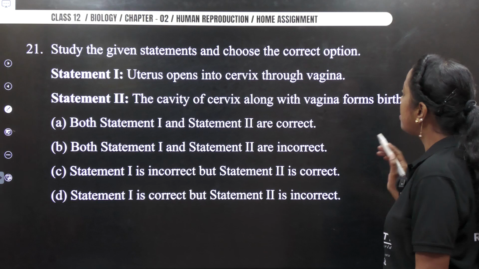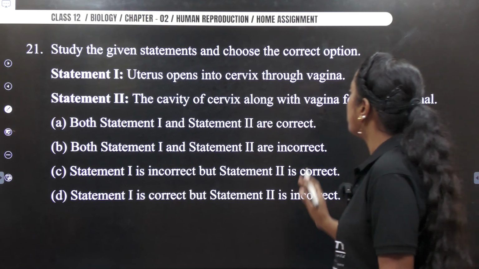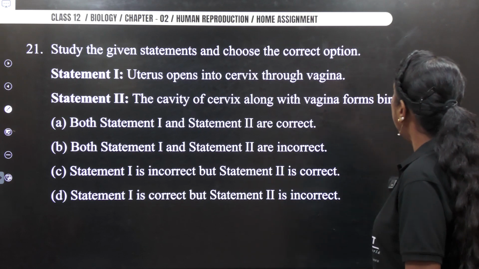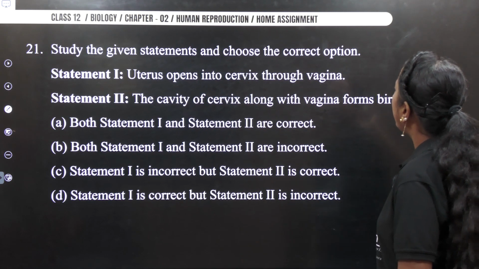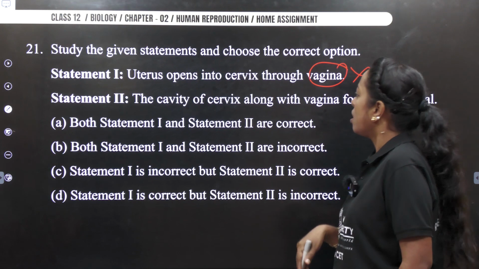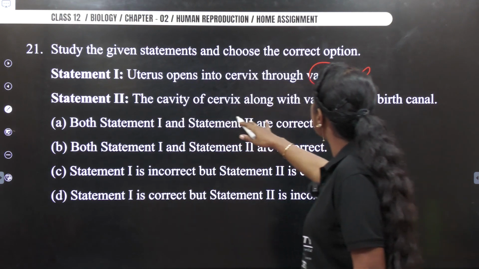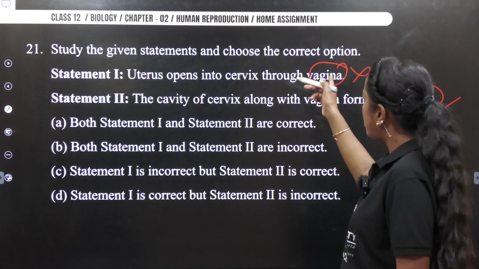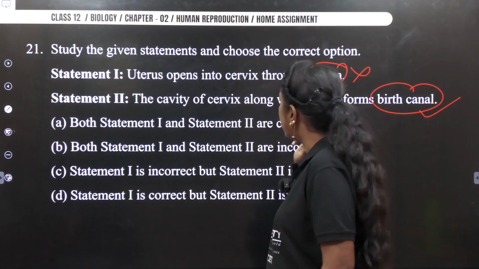Next, study the given statement and choose the correct option. Now let us see. Uterus opens into the cervix. Wrong. Vagina. Okay. The cavity of the cervix along with the vagina forms what? Birth canal. Correct. So first statement is wrong, second statement is correct.